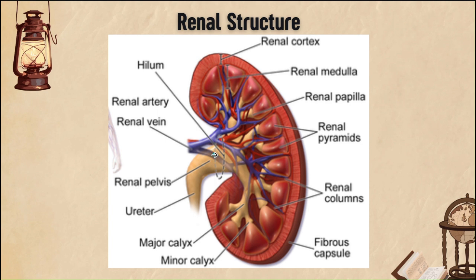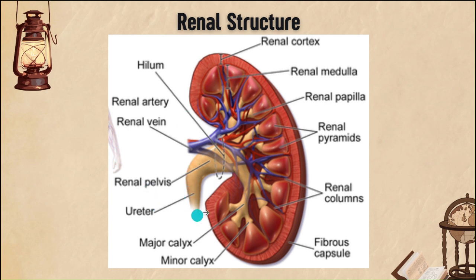Within the renal medulla, you will find the triangular structure called the renal pyramid, and the functional unit of the kidney, the blood-filtering nephrons, are primarily located in the cortex and peripherally extend into the medulla.